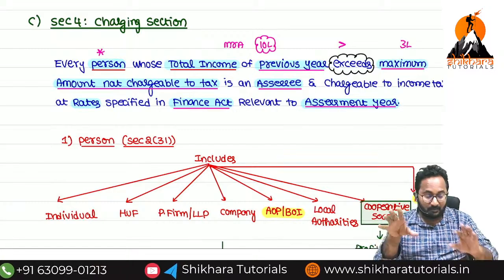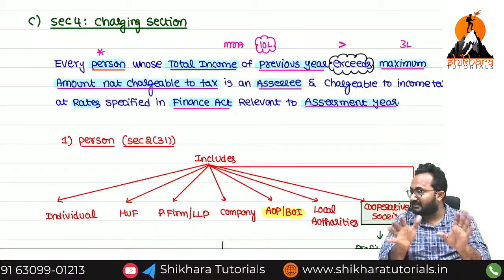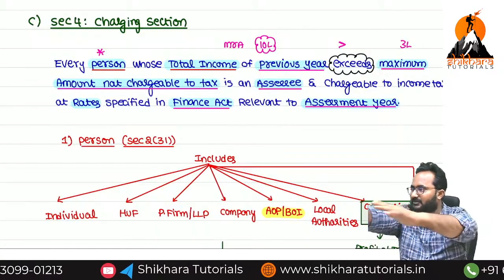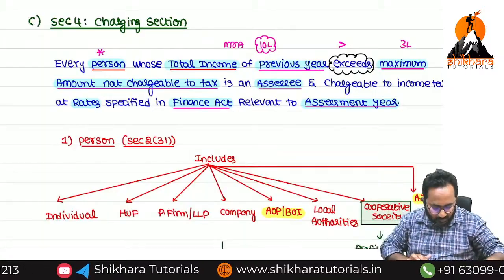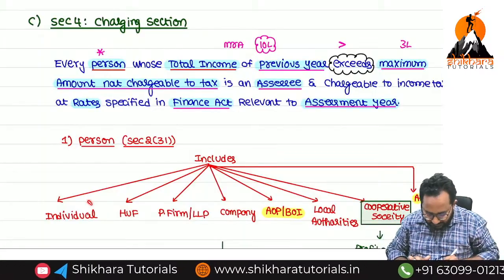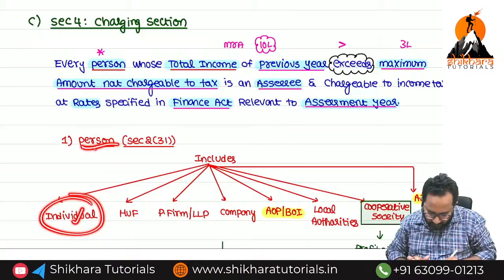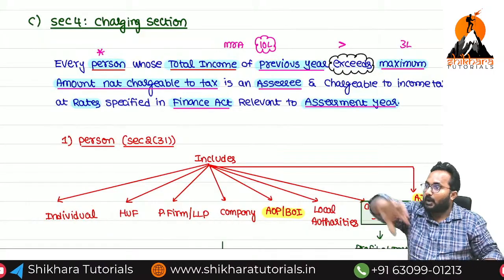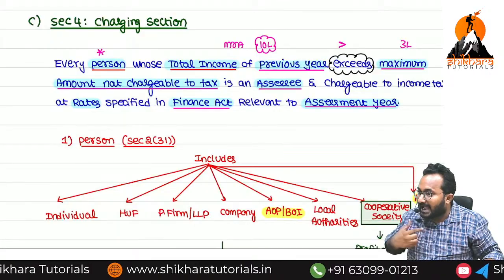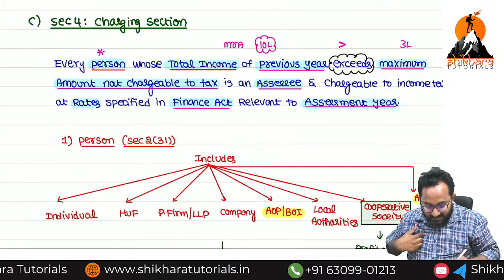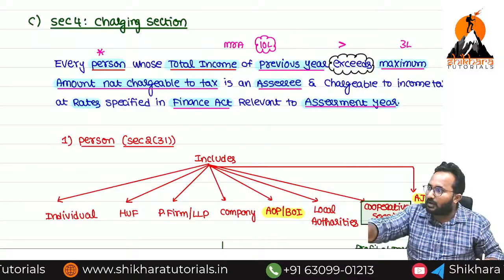So previously, in last session, we discussed our class example of 15 individuals. These 15 individuals are called what? First of all, persons only. Why? Individuals fall in the person definition. But out of these 15, only I am required to pay the tax. That's why only I am called as whom? SSC. But all of you are what? Persons only.